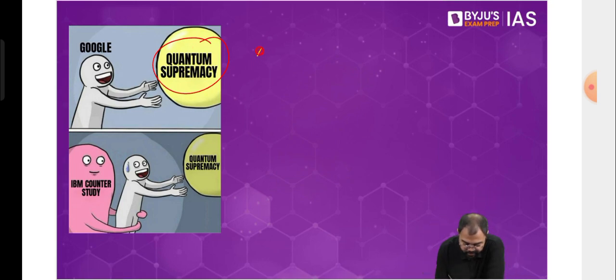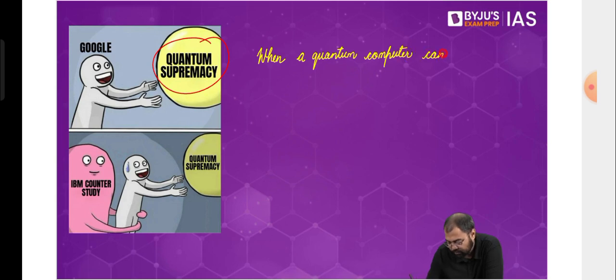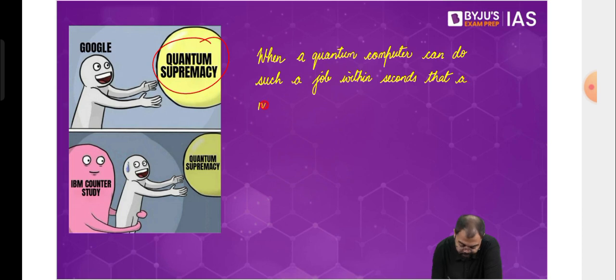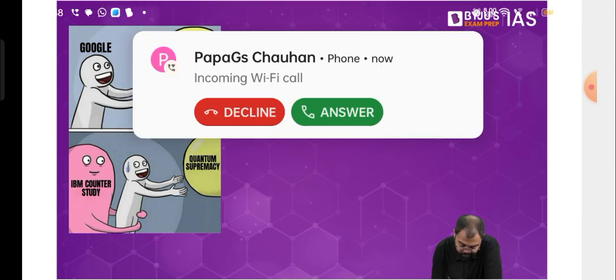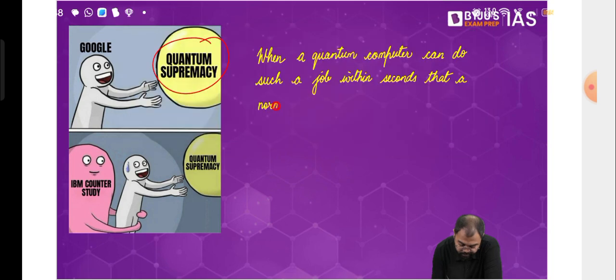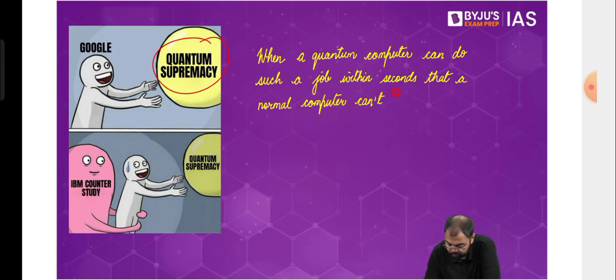So quantum supremacy is when a quantum computer can do such a job within seconds that a normal computer can't complete in its entire lifespan.